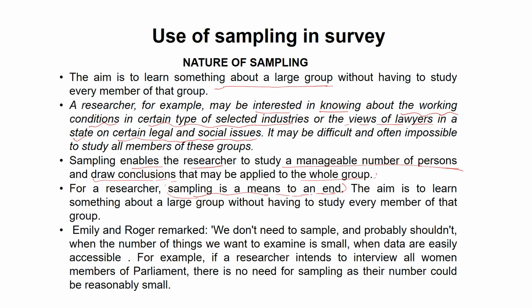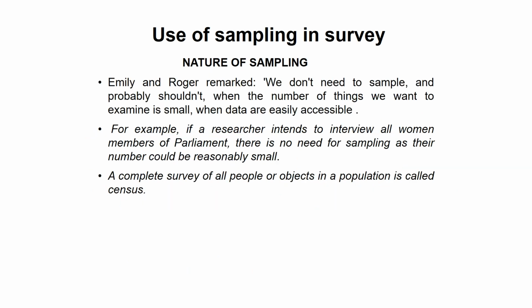So the aim is to learn something about a large group, as I already said, without having to study every member of that group. For example, if a researcher intends to interview all the women members of a parliament, we know that the number of women in a parliament is very small. Then he does not need sampling, as their number could be reasonably small.